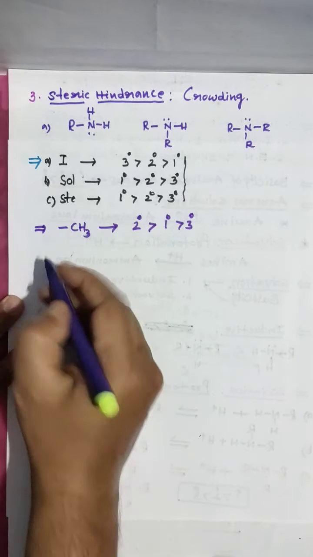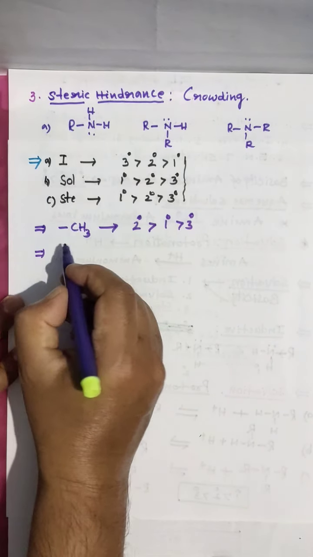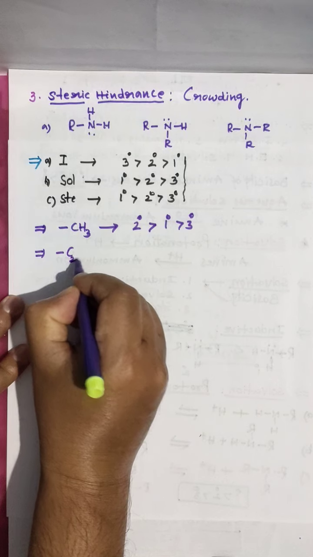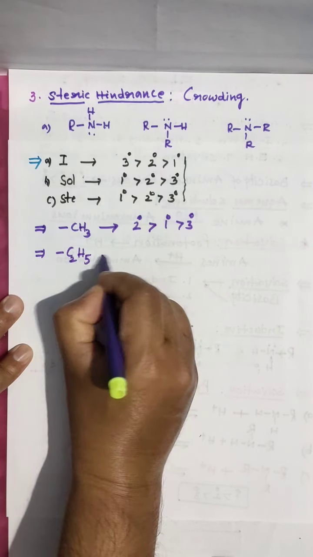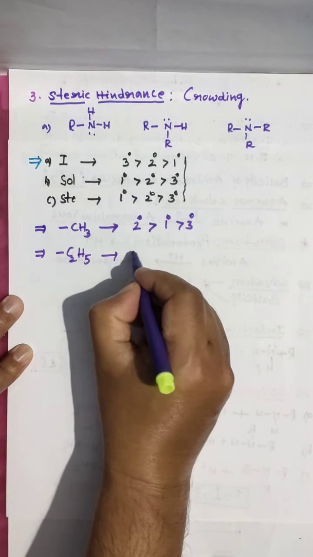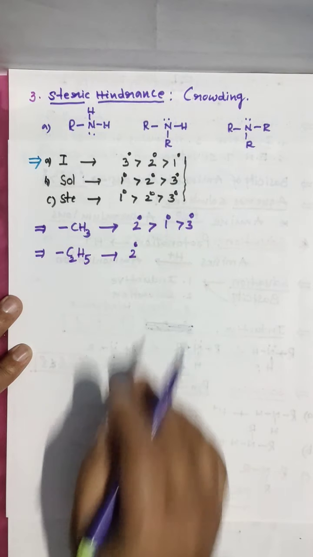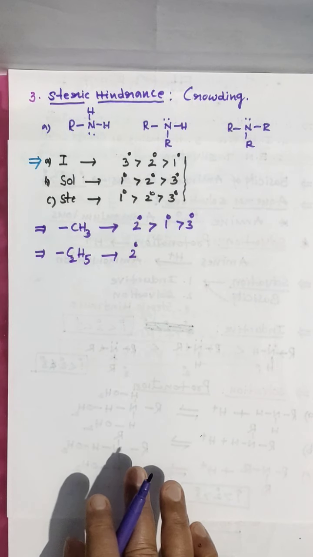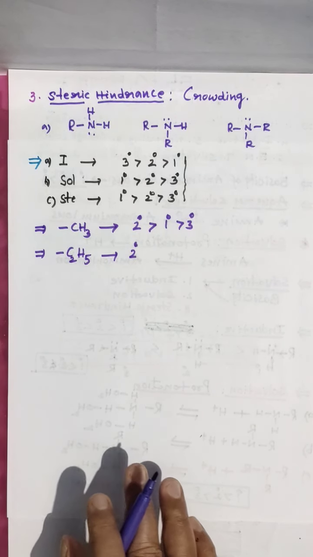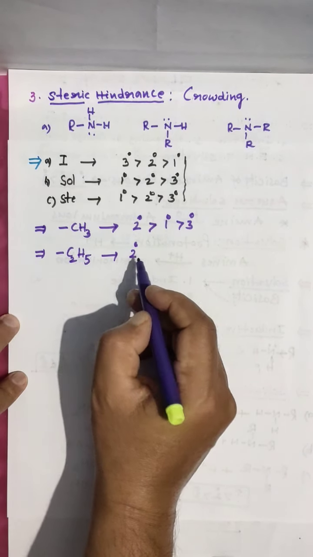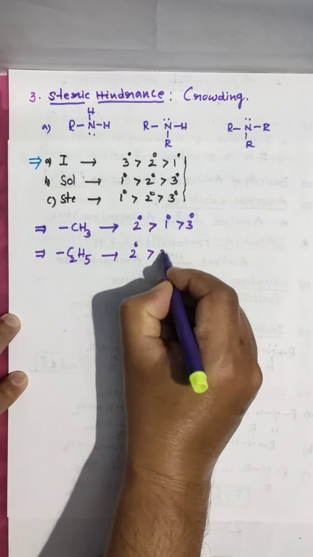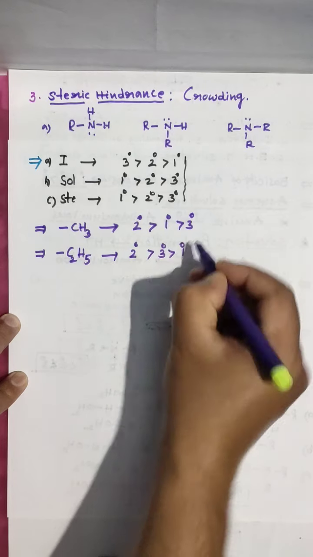Now other than methyl, whether ethyl, propyl, butyl, whatever it may be, again 2 degree is greater, no doubt. In aqueous solution, 2 degree is always greater, and then it follows 3 degree, then 1 degree.